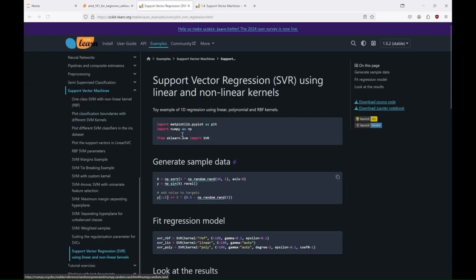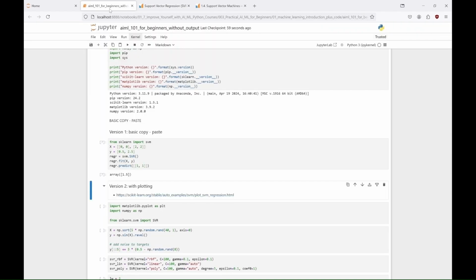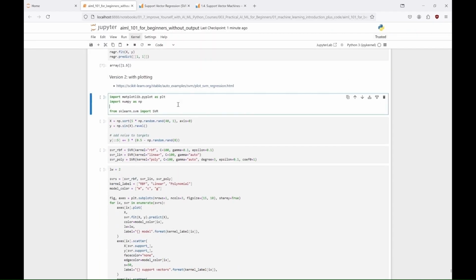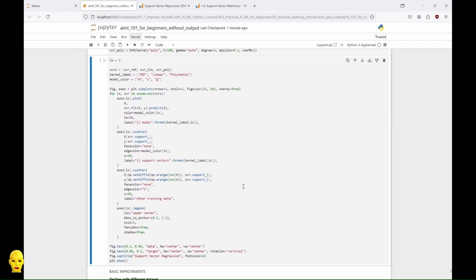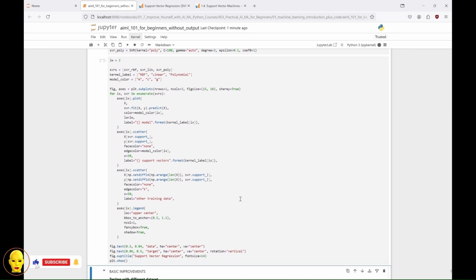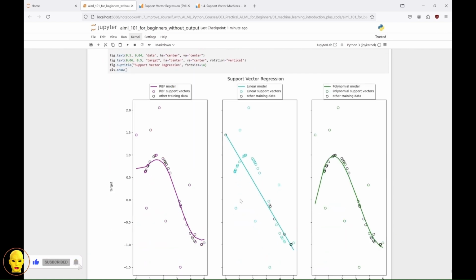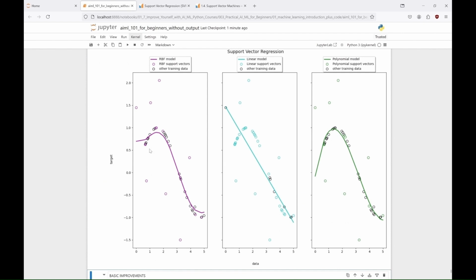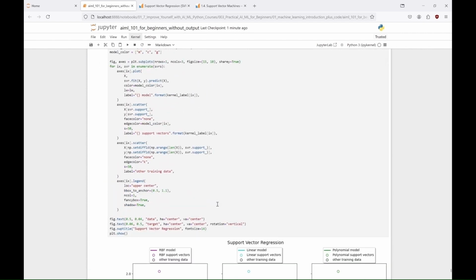In the second example from Scikit-learn's site, a synthetic dataset is created by generating random input values and their corresponding sine values, with added noise to some target values, and three different support vector regression models, RBF, linear, and polynomial, are trained on the data. The results are visualized in a subplot grid to compare how each kernel function fits the data, with the support vectors used by each model highlighted, to demonstrate their impact on the regression.